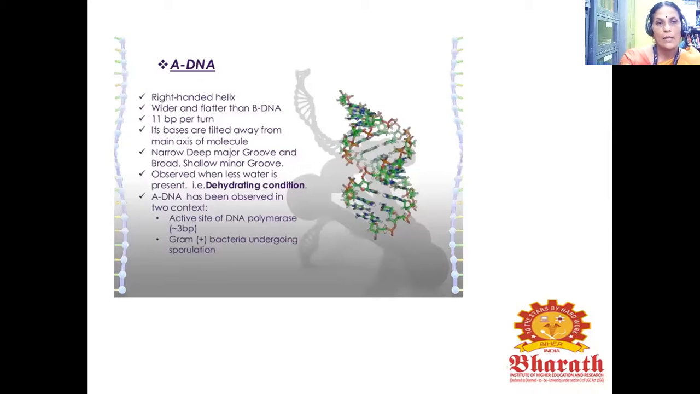So the next type is A DNA. A DNA is a right-handed helix, wider and flatter than B DNA, with 11 base pairs per turn. Its bases are tilted away from the main axis of the molecule. A narrow, deep major groove and a broad, shallow minor groove are observed when less water is present, that is, dehydrating conditions. A DNA has been observed in two contexts. One is the active site of DNA polymerase, with approximately 3 base pairs, and the other is gram-positive bacteria undergoing sporulation.